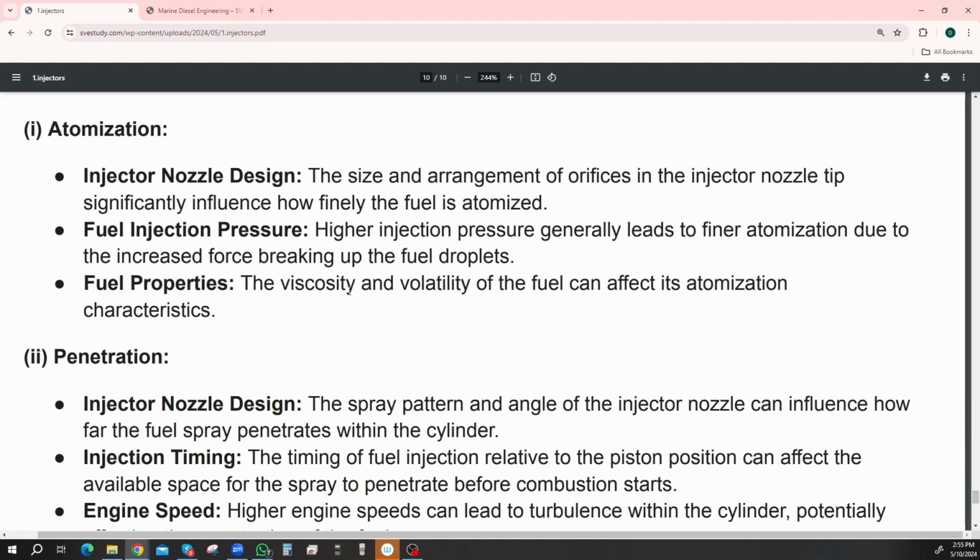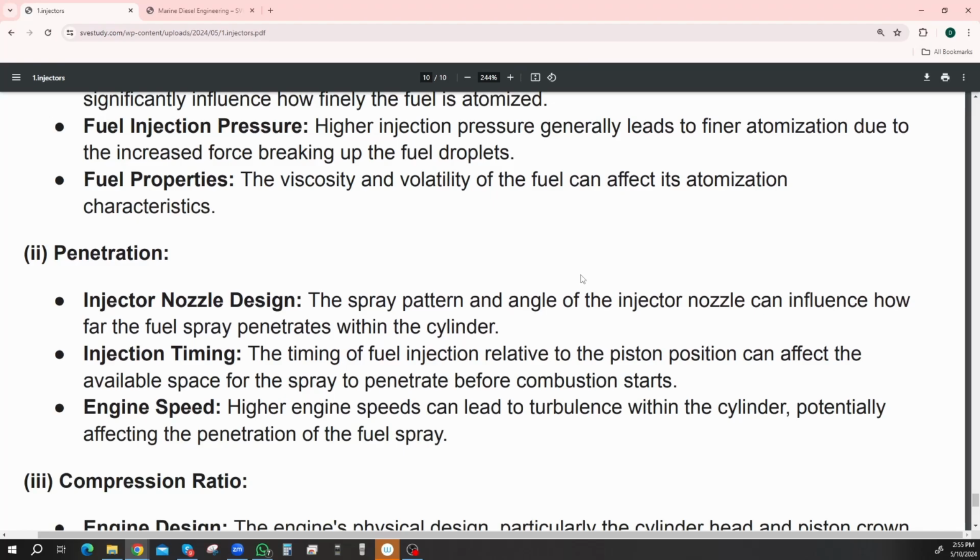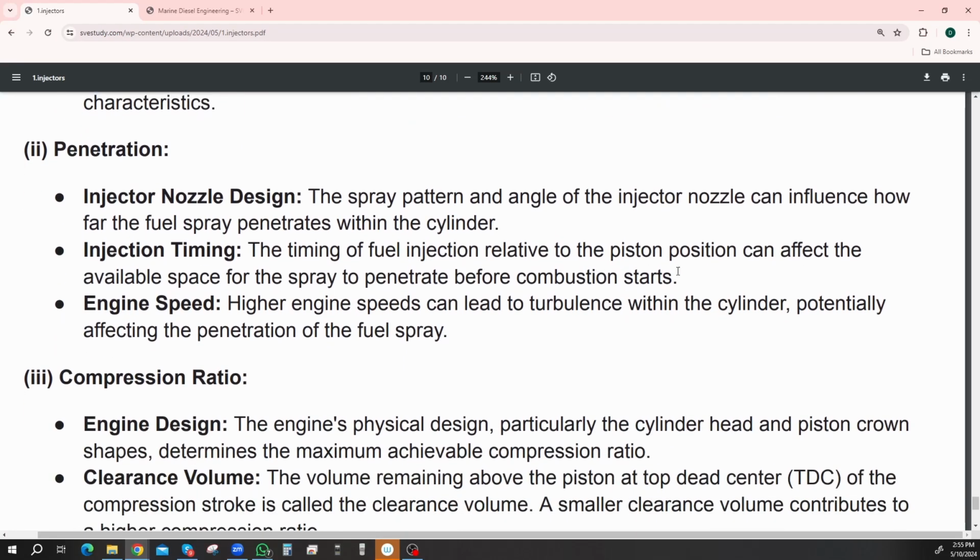Fuel properties. The viscosity and volatility, how volatile the fuel is, can affect its atomization characteristics. Yeah, so how sticky your fuel is. If you've got some really heavy fuel oil, it's going to be much more difficult to atomize than some light stuff like octane or something really light. Like Formula 1 fuel would be the lightest, I would reckon.